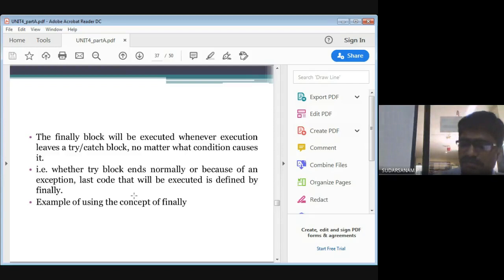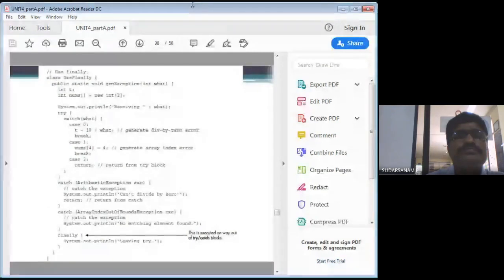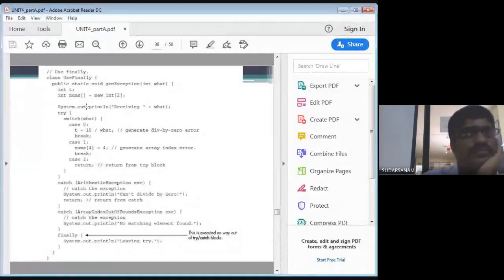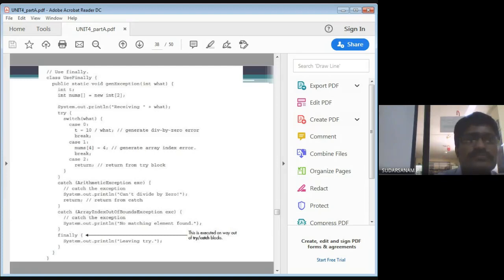Example of using the concepts of the finally statement. Let us see this one. So here you see we have written a class UseFinally, public static void main, with the exception and an int parameter. I have written the next line on the next page, and I'll show you that too. So int t, int nums equals new int of 2. That means how many array elements have you taken? Two array elements. Now case 0 you have taken, case 1 you have taken, case 2 you have taken.